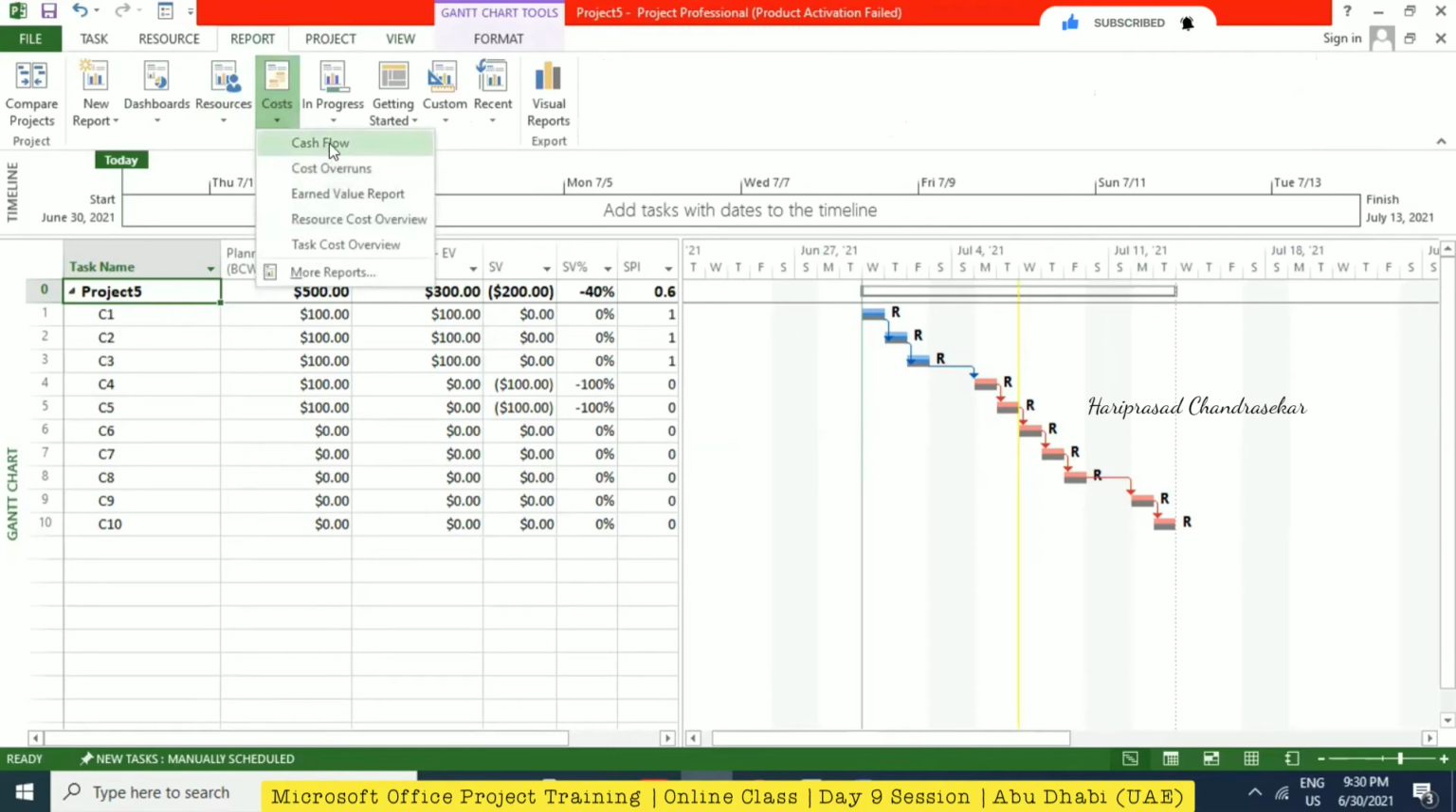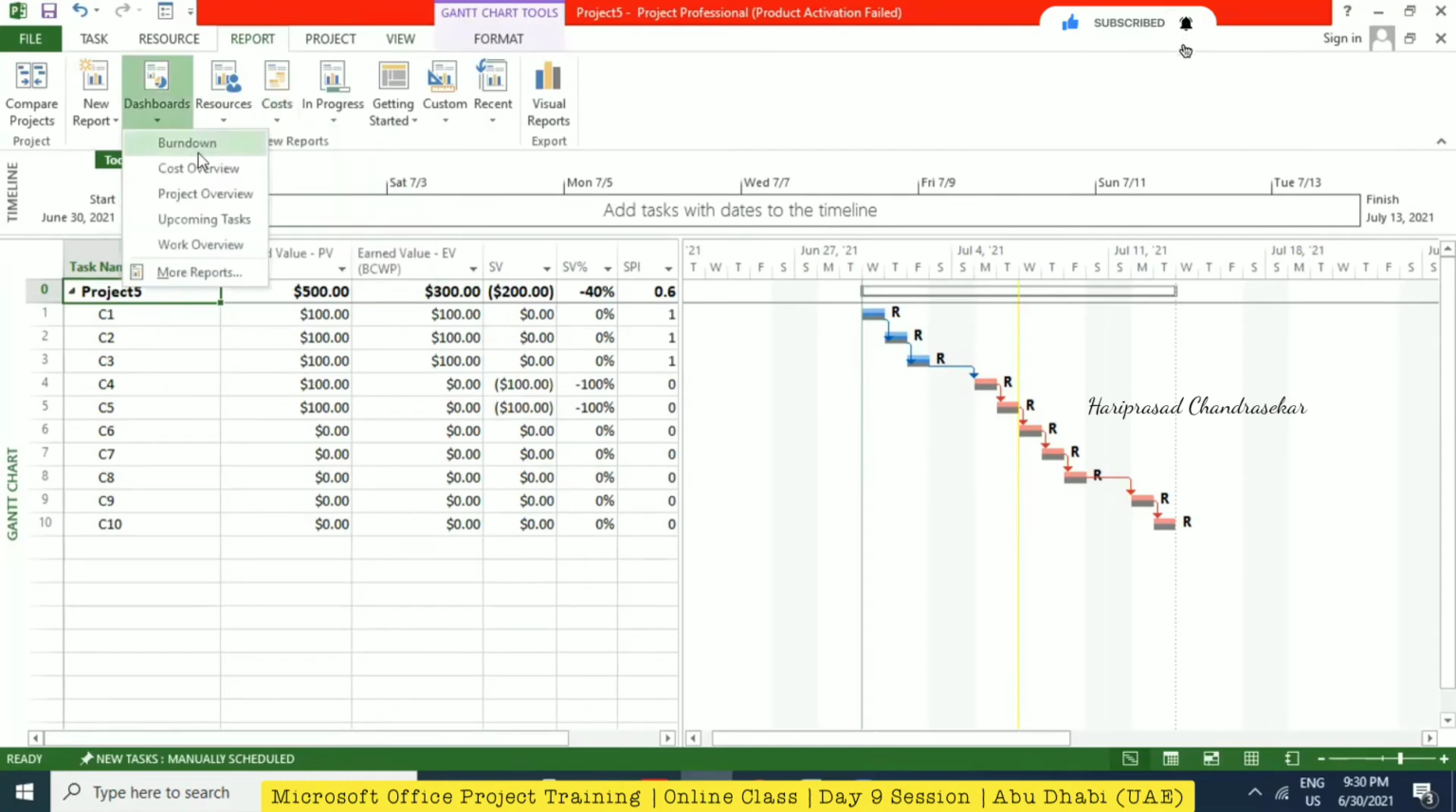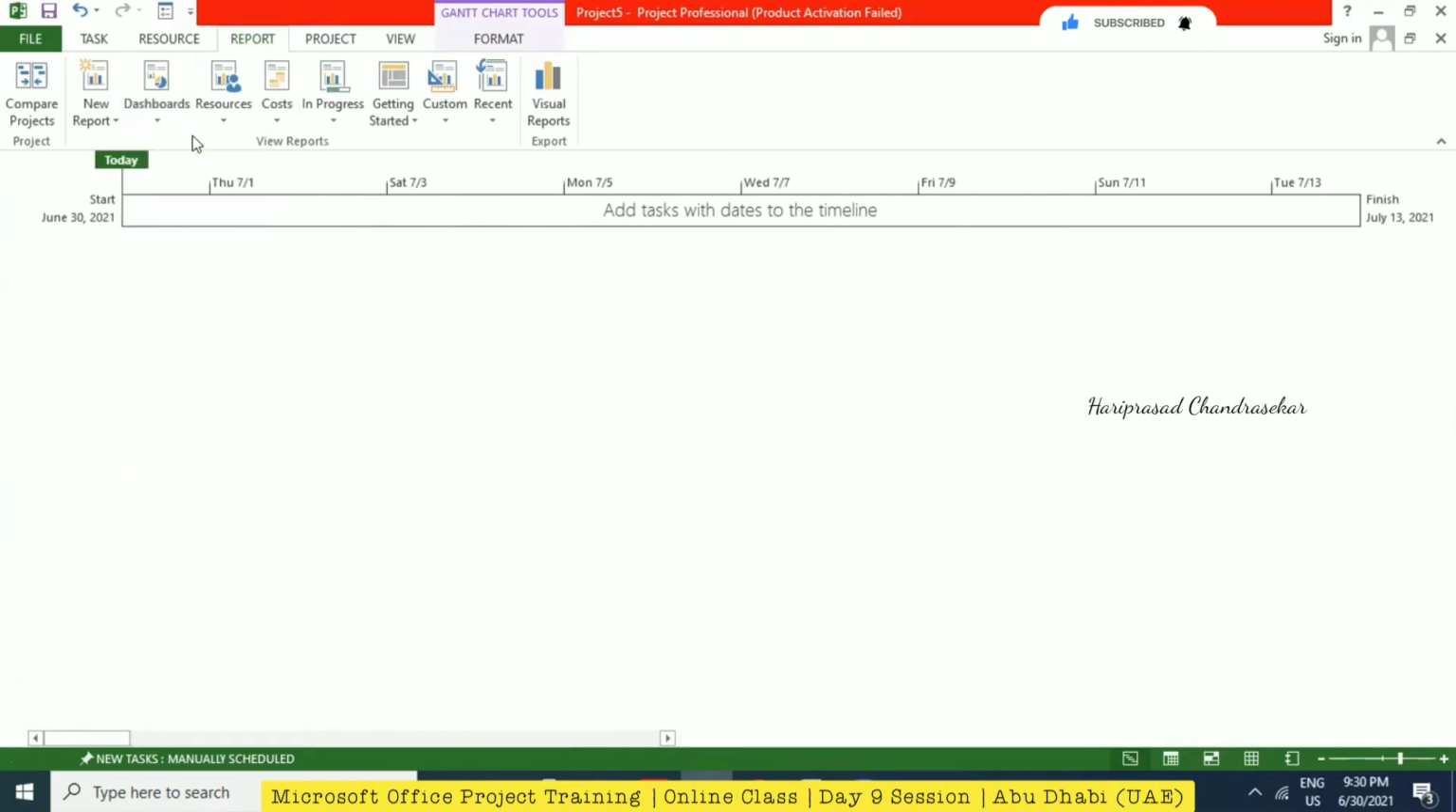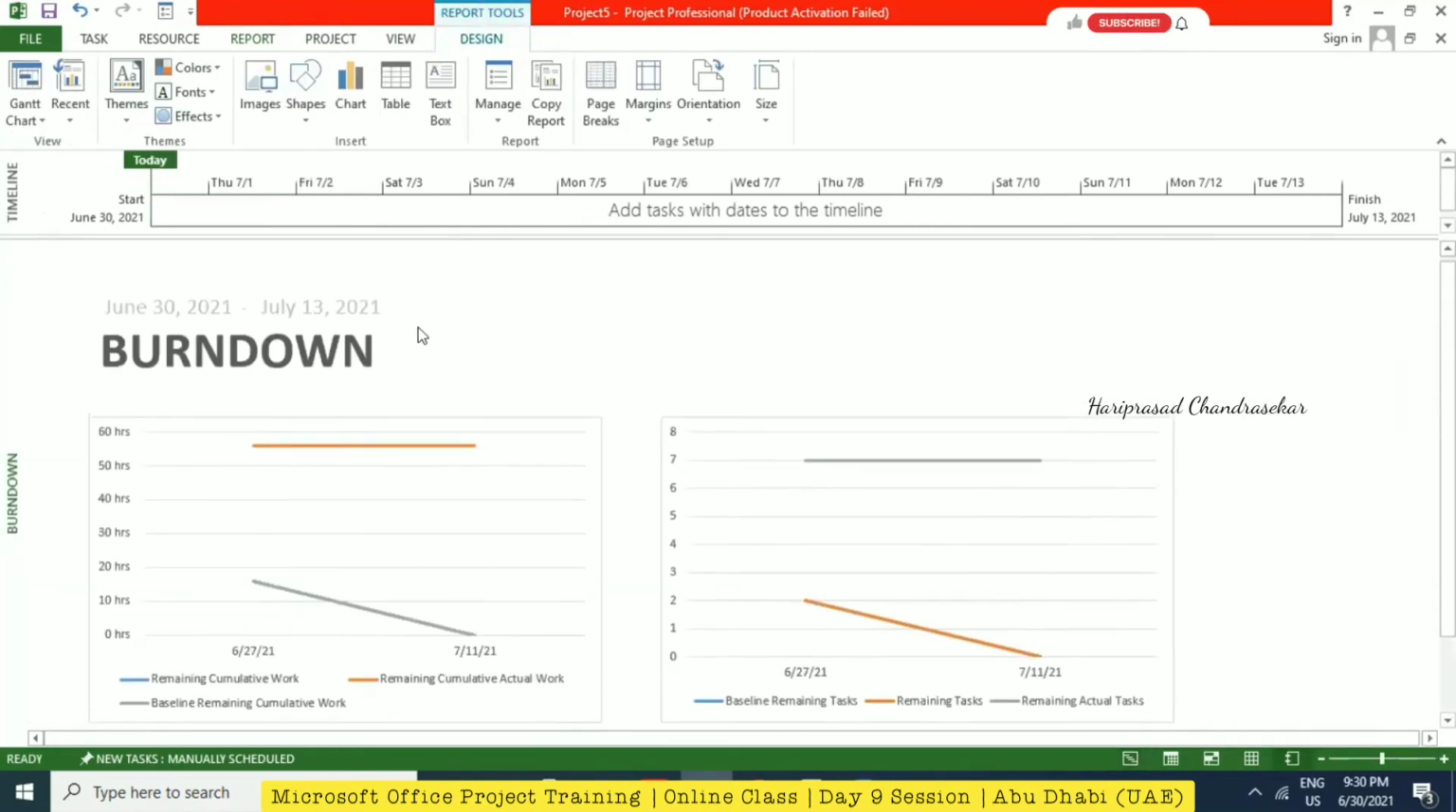Especially if you need it for the company, with the company logo and headers and footers. If you click on Dashboard, it's the second one, Burn Down. Today I received this burn down as well from one of the contractors.